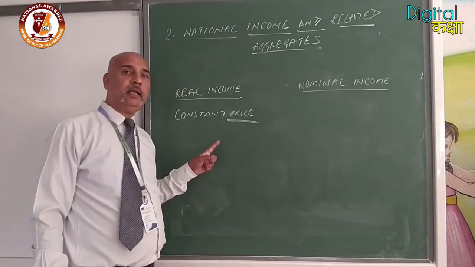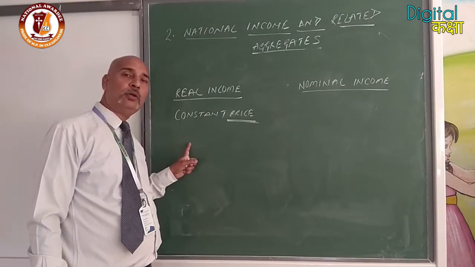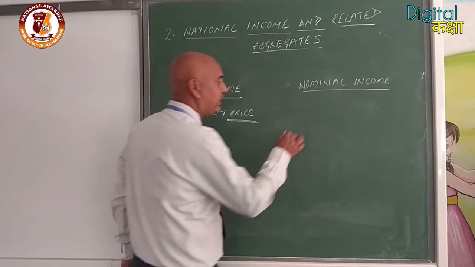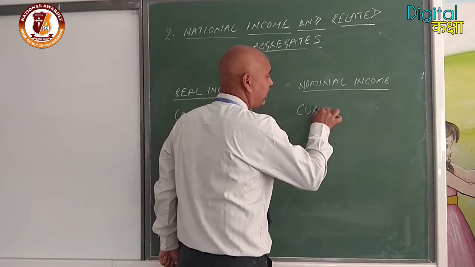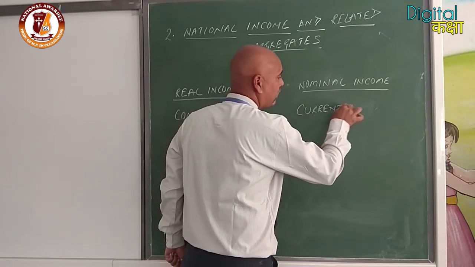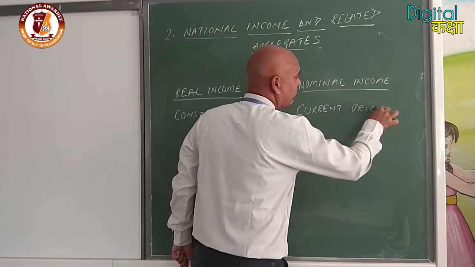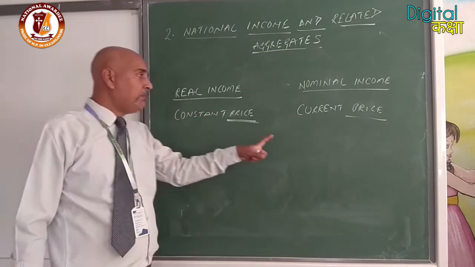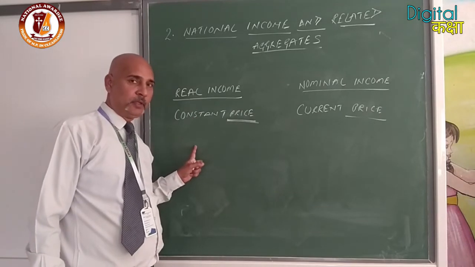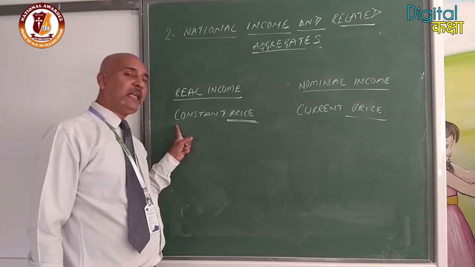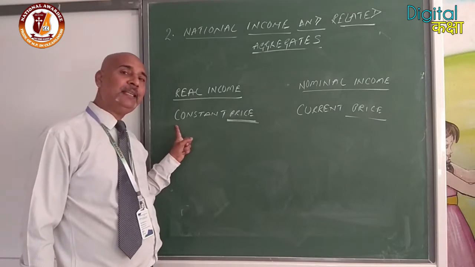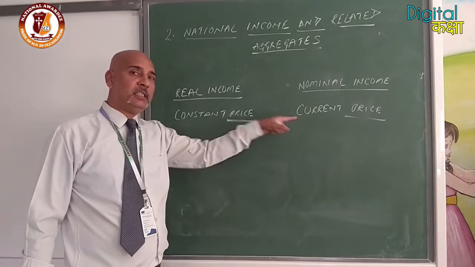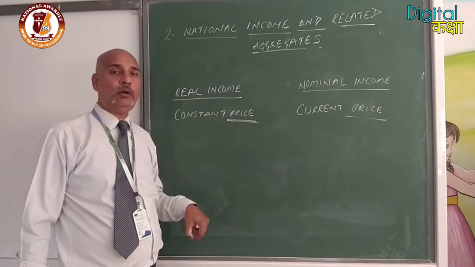Clear? That is calculated at constant price, whether the nominal income is calculated at current price. Now, constant price and current price are different. Constant price is decided by the government on some price index, which we studied in the previous class. Current price is the price prevailing right now, at the time.